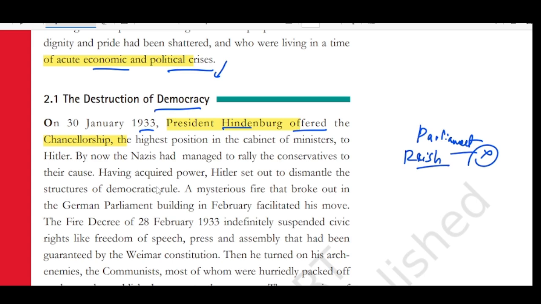On 30th of January 1933, President Hindenburg offered the chancellorship, the highest position in the cabinet of ministers, to Hitler. By now, the Nazis had managed to rally the conservatives to their cause. Who are the conservatives? Conservatives are those people who wanted the monarchical system back. That is, they wanted the king back. The Nazis had convinced the conservatives that Hitler is the one person who can bring back the whole glory to Germany.